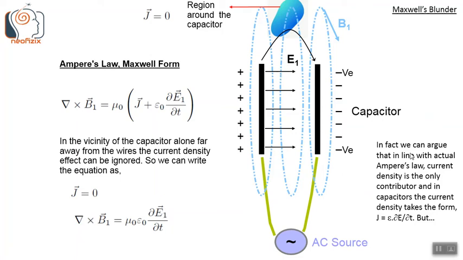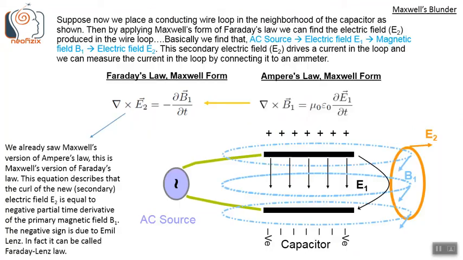In fact, we can argue that, in line with the actual Ampere's law, current density is the only contributor, and in capacitors the current density takes the form J equals epsilon naught times the first partial time derivative of electric field E1. But we are not going to take that line of approach here, as it is not necessary for this discussion.